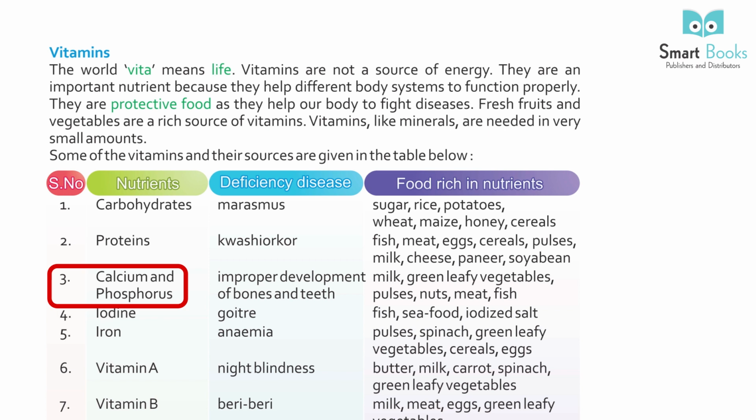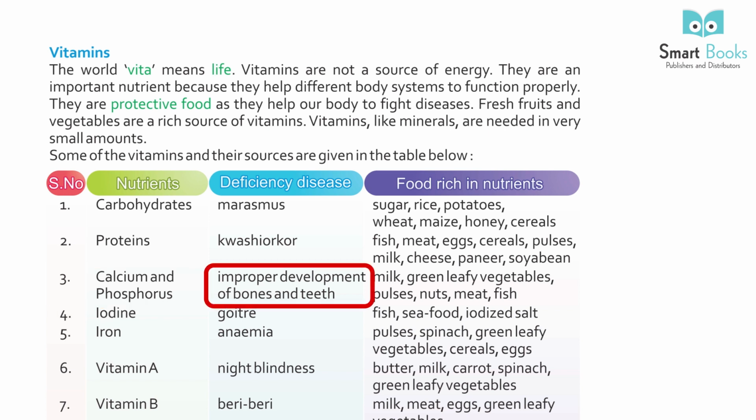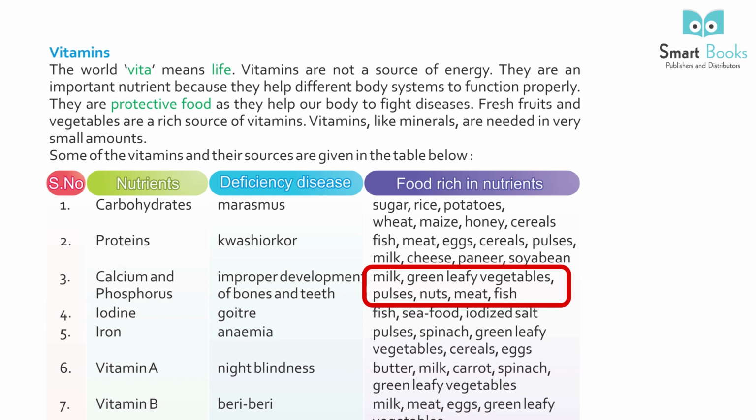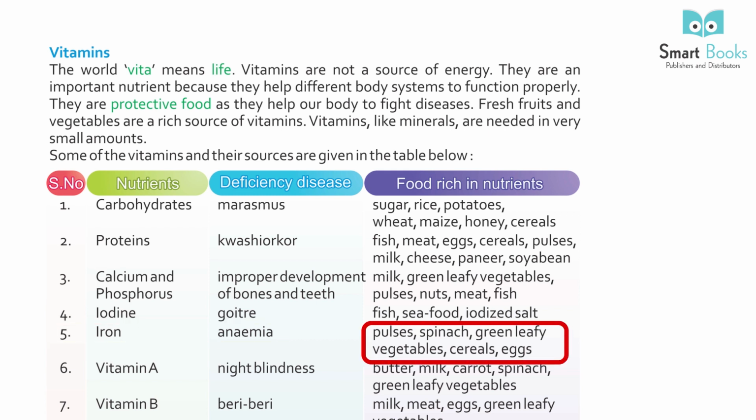Calcium and phosphorus, improper development of bones and teeth: milk, green leafy vegetables, pulses, nuts, meat, fish. 4. Iodine, goiter: fish, seafood, iodized salt. 5. Iron, anemia: pulses, spinach, green leafy vegetables, cereals, eggs.